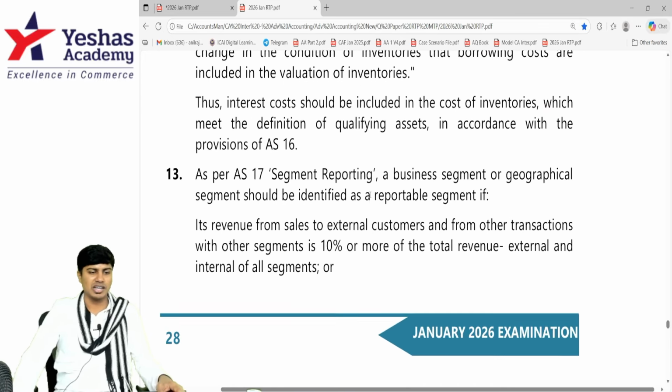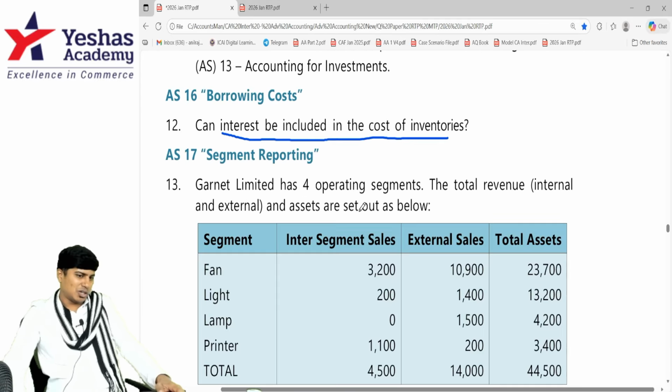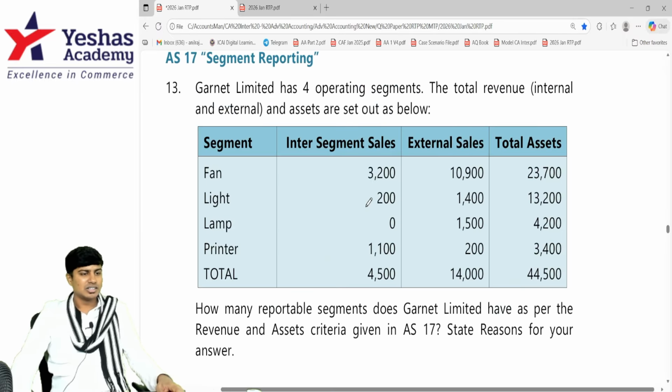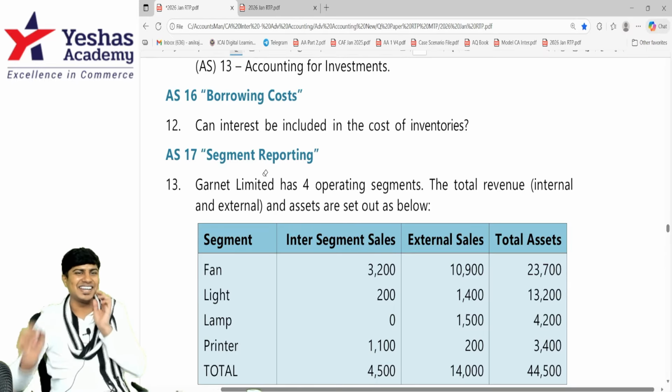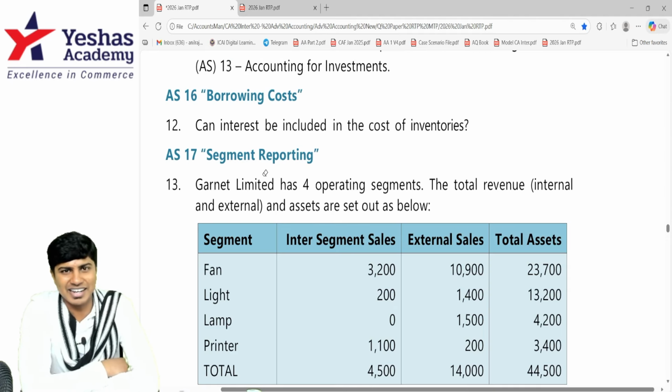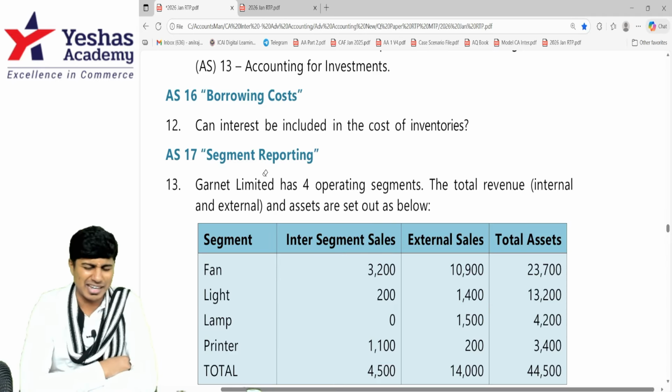A couple of more paragraphs are there. You can read them if you want. I will take you to Accounting Standard 17. Let's now do question number 13, which deals with Accounting Standard 17, segment reporting.